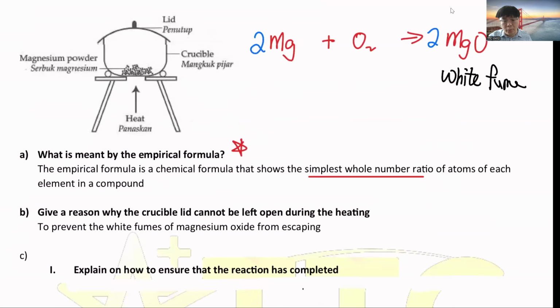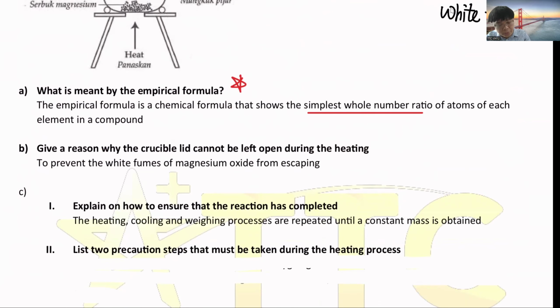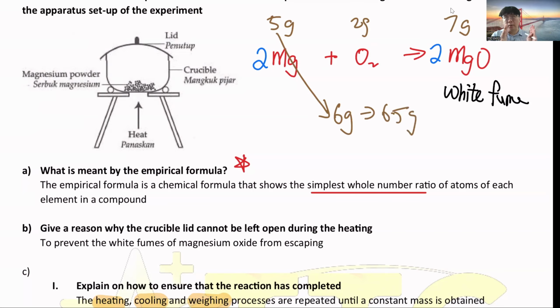Then how do you make sure the reaction has completed? So you have to remember this one. You need to repeat the 3 processes: heating, cooling, weighing. Because imagine this is 5 gram, with 2 gram, then it should become 7 gram. So the mass when you heat, maybe becomes 6 gram, 6.5 gram. So the mass will continue to increase because you're adding oxygen to the magnesium.